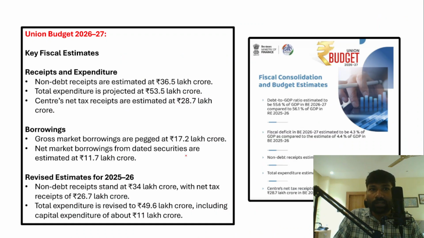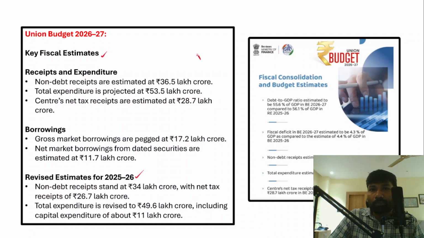Now, first of all, we'll understand the key fiscal estimates in this budget. In these key fiscal estimates, we have to understand what the total expenditure from the government side is, what the total borrowings are, what the revised estimates are saying about this expenditure, what the fiscal deficit is, and how much debt to GDP ratio we actually have. So we'll be understanding this.